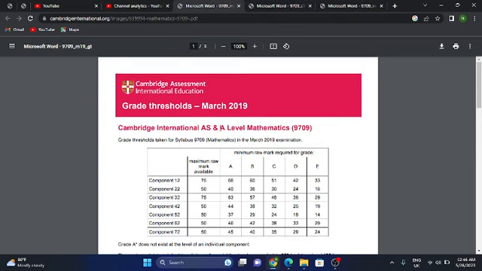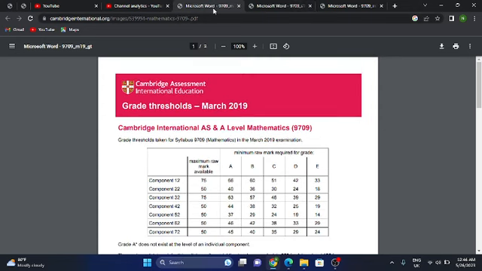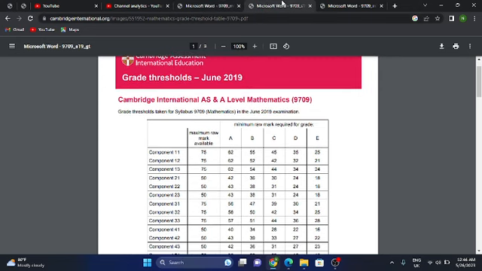Second point, you can see that in February March 2019 the grade boundary was 66, and in May June 2019 the threshold is lower, lying at 62 for an A. It means that in every session, 2020, 19, 18, something like that, when you follow the threshold boundaries, you can see February March grades are pretty high, but when you go to the May June session, there is a leniency of approximately 7 to 8 marks whenever the result for May June is expected.